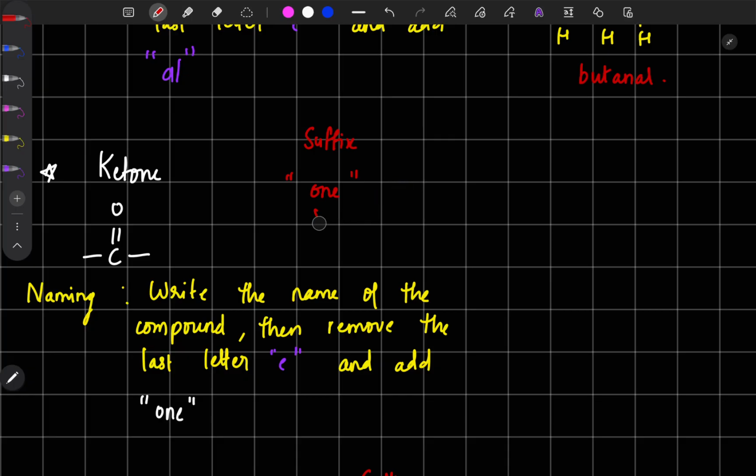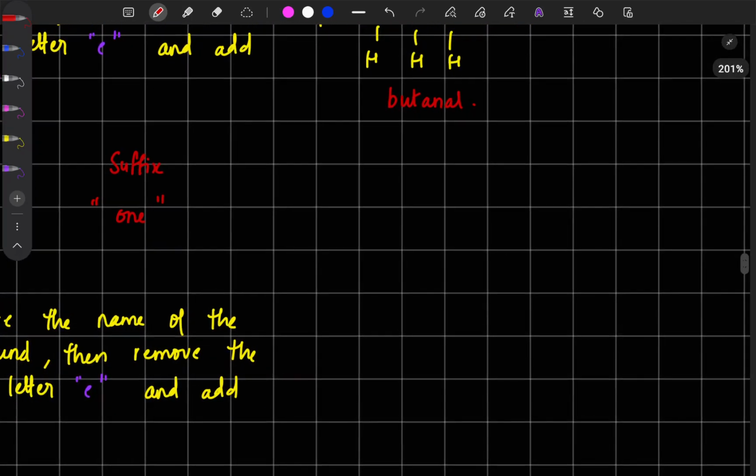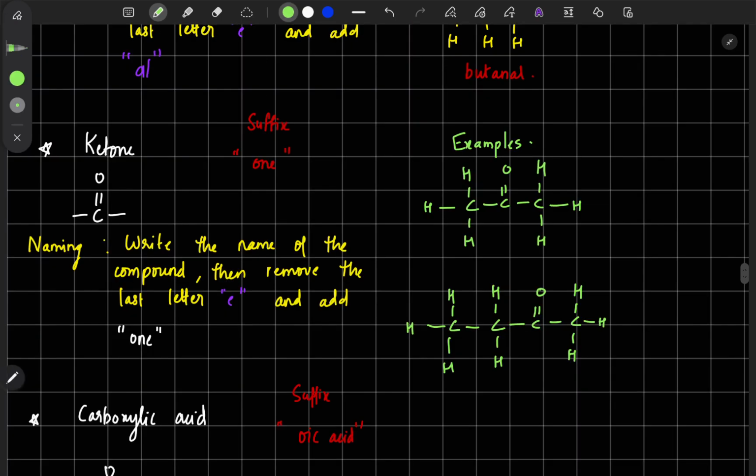I will write some of the compounds and you can try to name these ketones. I will give some examples. These are the 2 examples that I am giving you. So pause this video and try to find out the name.